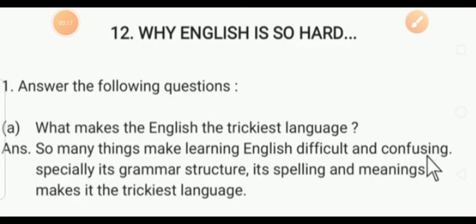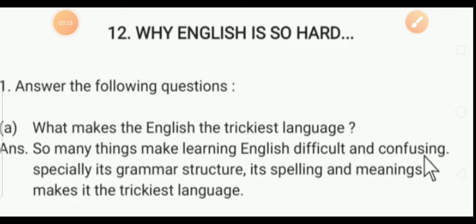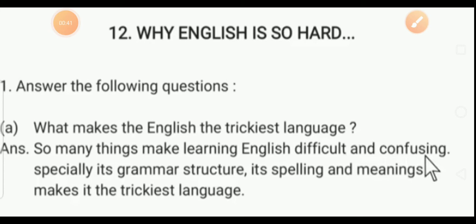In this poem, you studied some examples like box, boxes, ox, oxen, man, men, pan, pans. You also see examples like boot, boots, foot, feet. Some pronouns: he, his, him, she, and her.